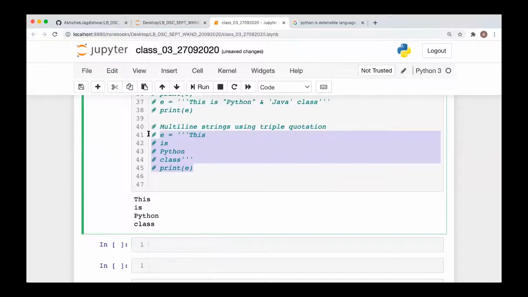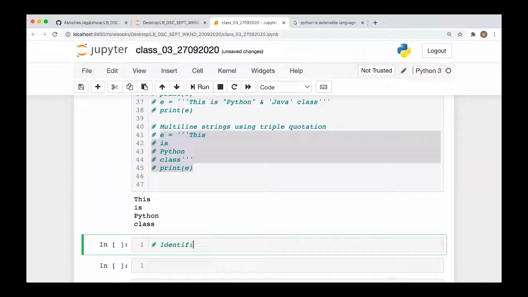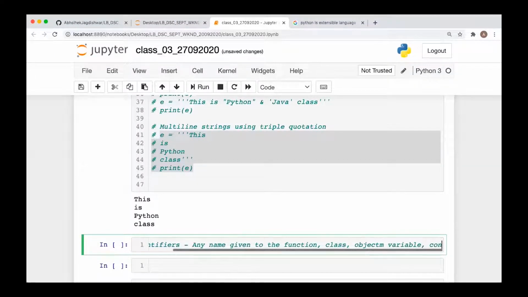Okay, everyone, so this is about the different literals. Now let's look at the identifier. What is an identifier? An identifier is any name given to a function, class, object, variable, or constant.